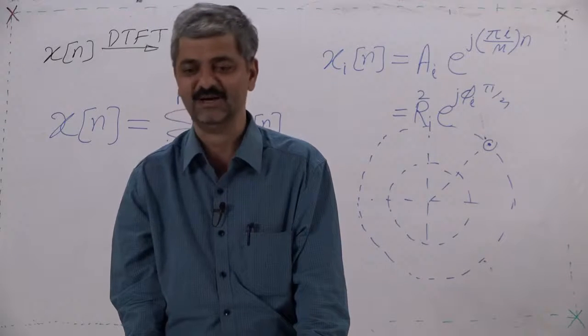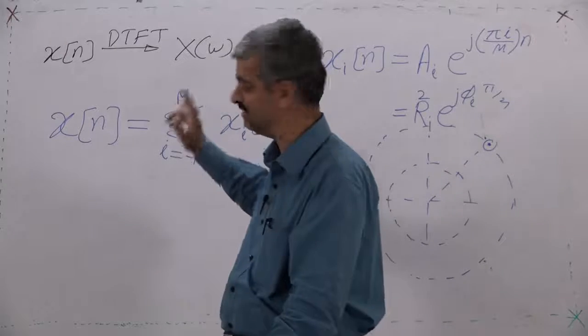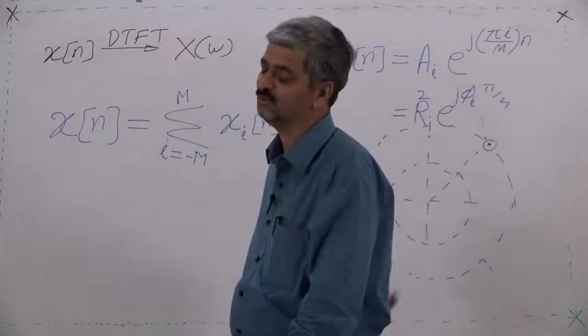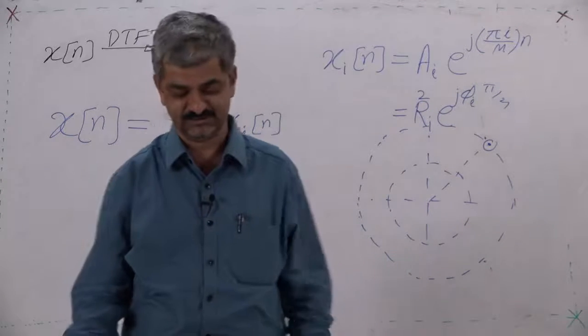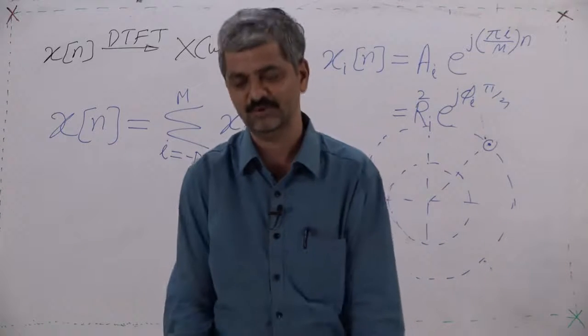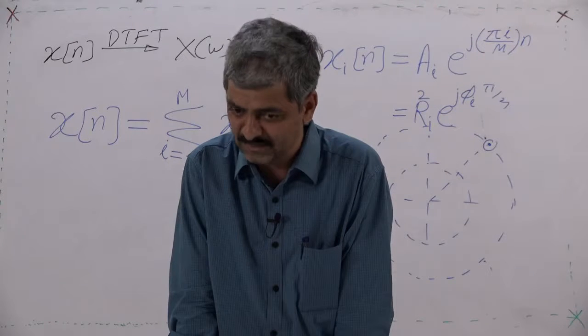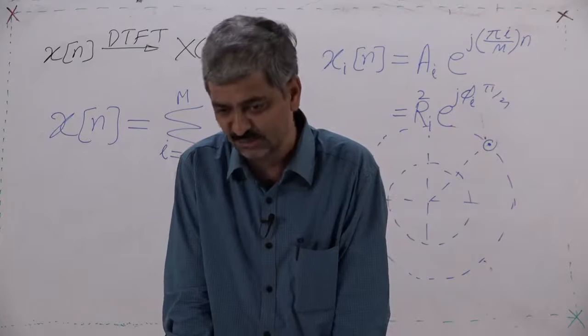So, the given sequence is a weighted sum of rotating points at multiple speeds. How many rotating points? It is 2M plus 1: from minus M to minus 1, from 1 to M, and 0. Can 2M plus 1 components describe my sequence fully?